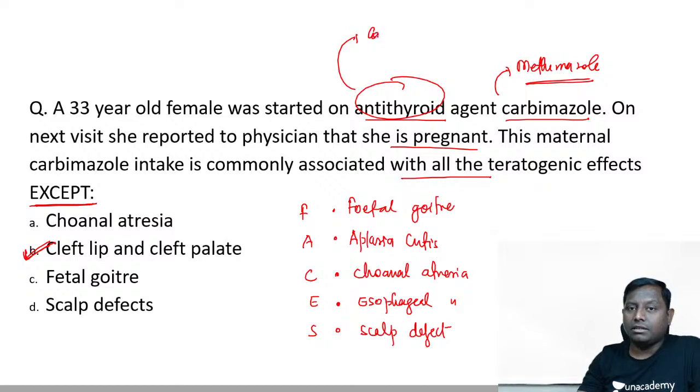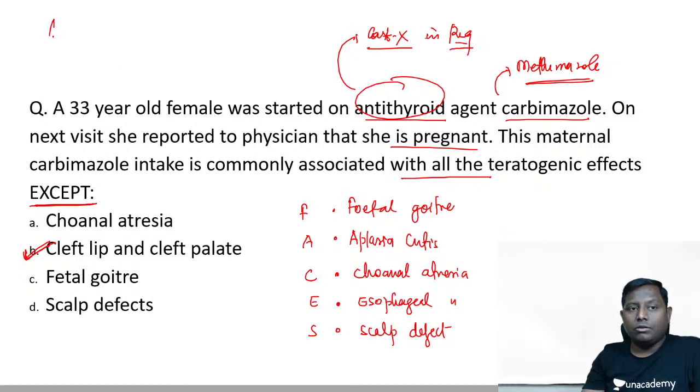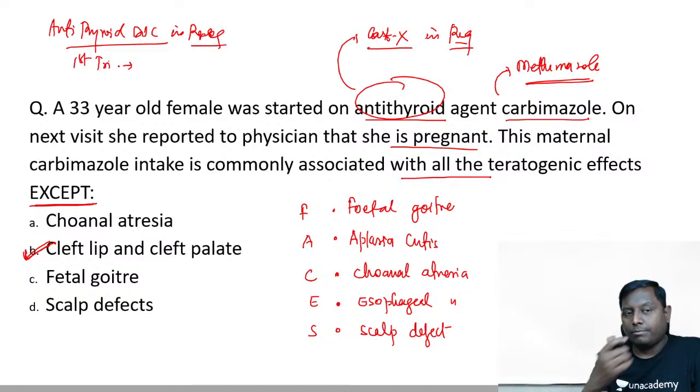This explains the fact that drugs like methimazole and carbimazole are usually category X drugs in the first trimester of pregnancy. No matter what happens, do not give them in the first trimester. So if they ask you the anti-thyroid drug of choice in pregnancy, it depends on when the patient is coming. If the patient comes in the first trimester, then P for pregnancy, P for propylthiouracil. Then in the second and third trimester, when organogenesis is done, you can give methimazole or carbimazole.